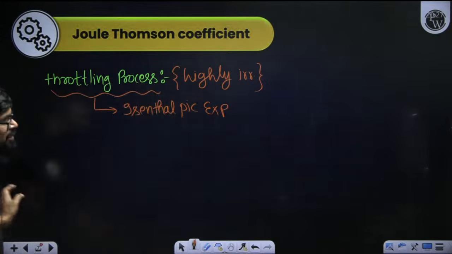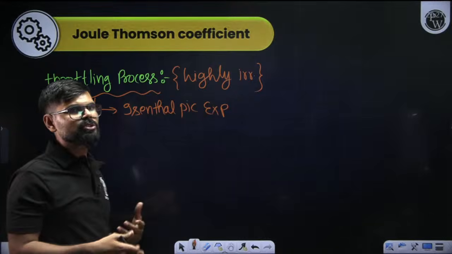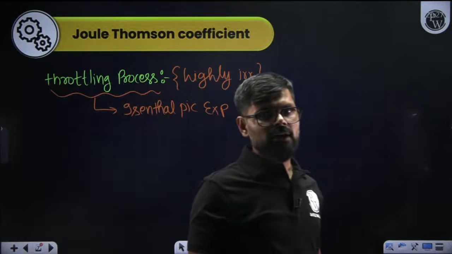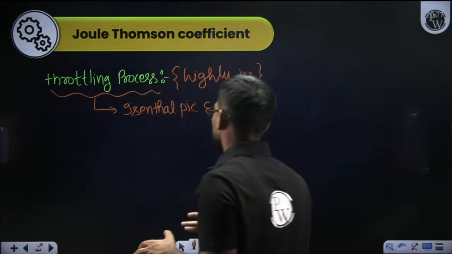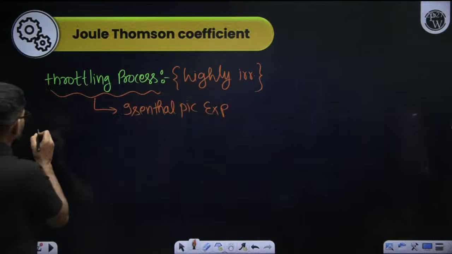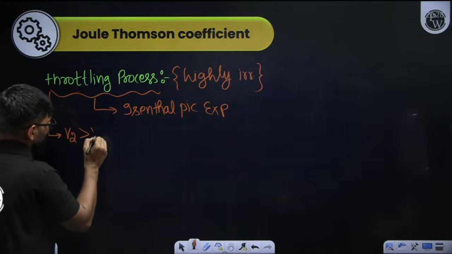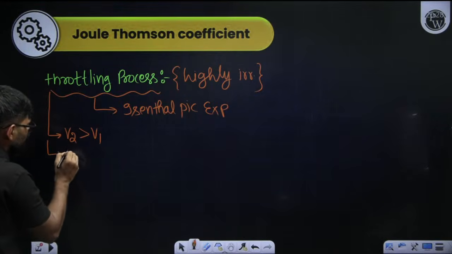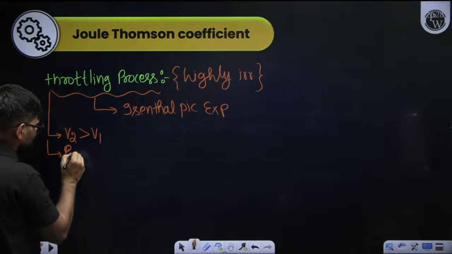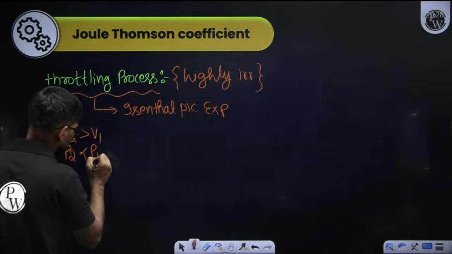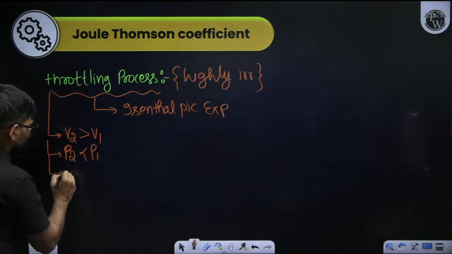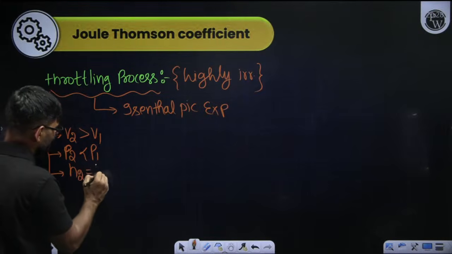So expansion means volume will increase, pressure will decrease. So in the throttling process, V2 is going to be greater than V1, P2 is going to be less than P1, and enthalpy is going to be constant, H2 is equal to H1.